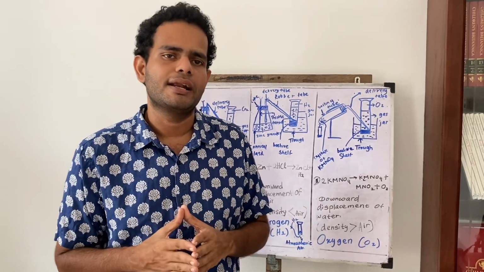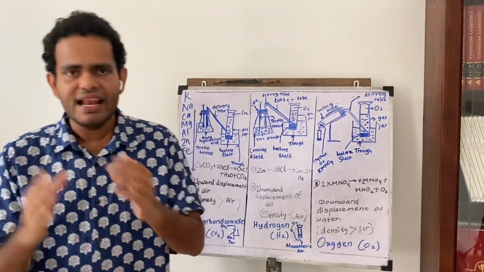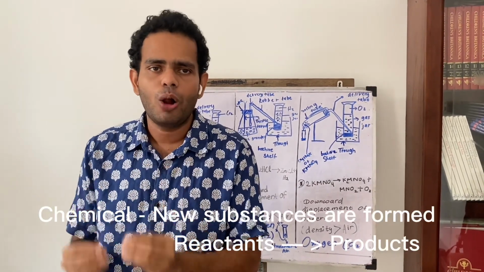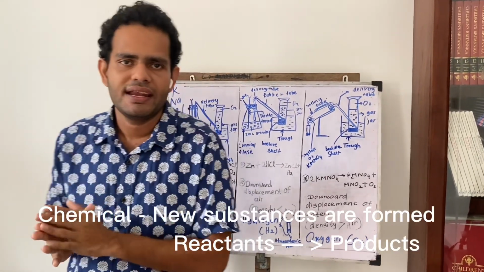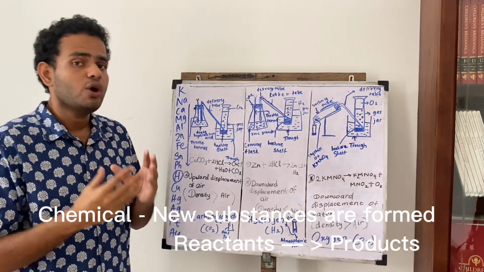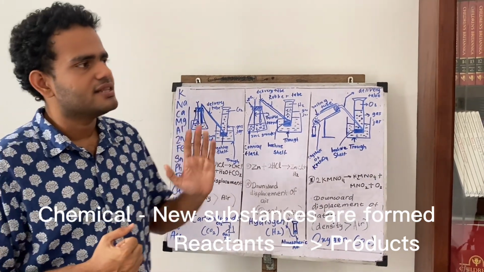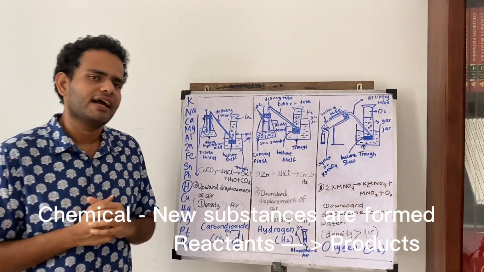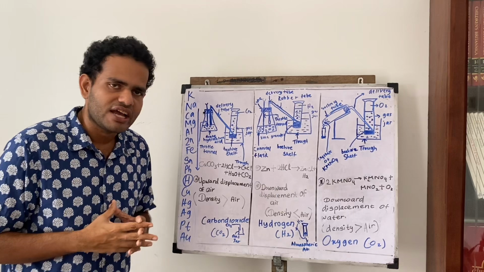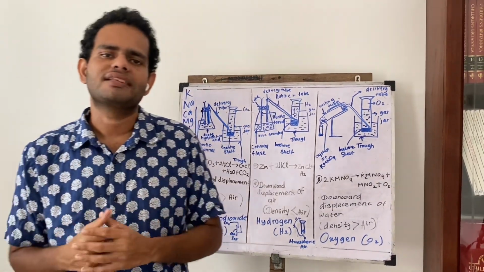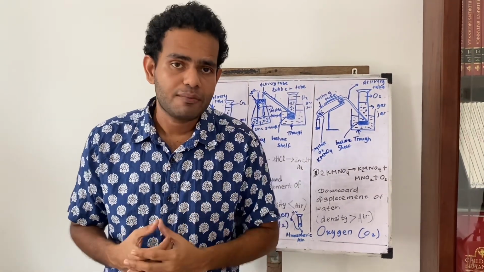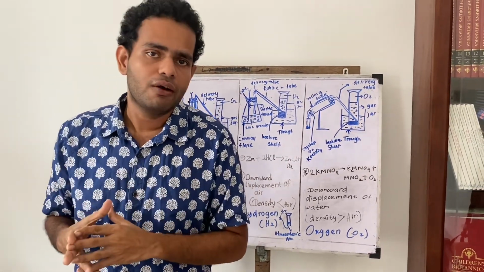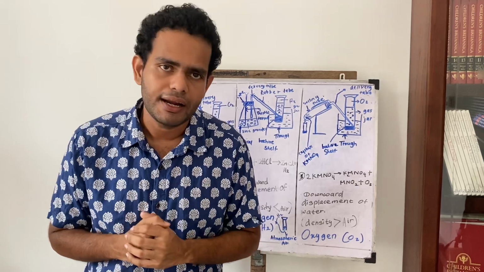We can take examples like these for physical changes. Next we talk about chemical changes, son. In chemical changes, always new substances will be made, and also in chemical changes reactants will be converted to products. These are the things we need to remember about chemical changes. When talking about chemical changes, my dear students, we can get some examples like heating of limestone, heating of KMnO4, burning of firewood. We can take examples like these.